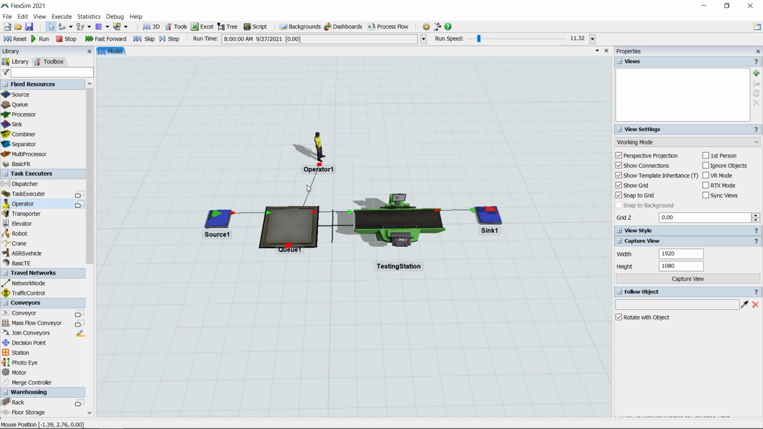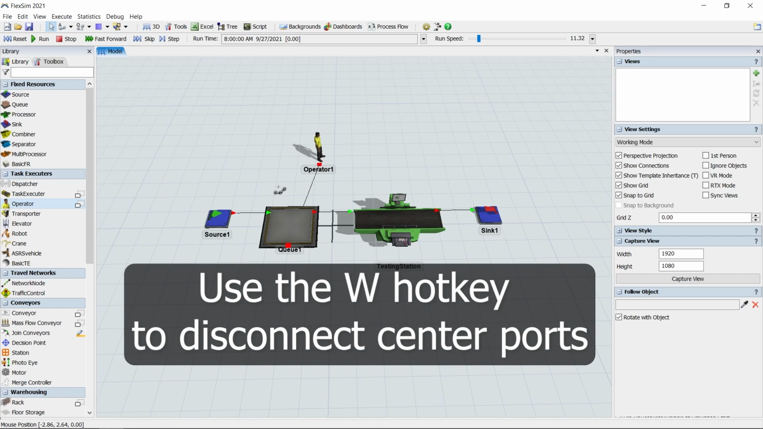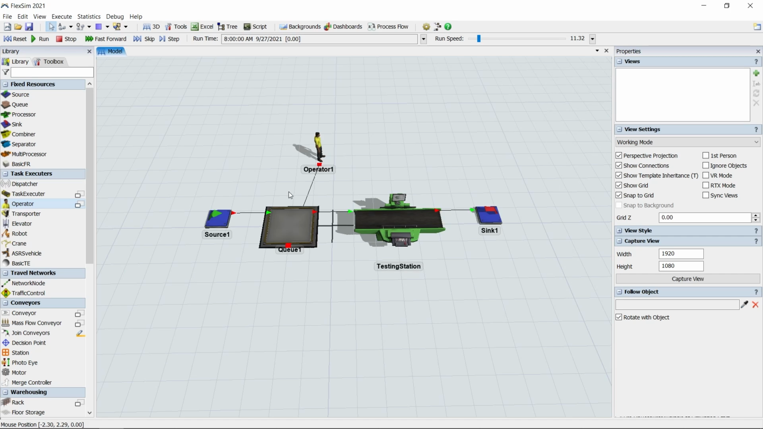You can also use the S hotkey to enter center port connections mode. Unlike the regular object connections we did earlier, where the connection order matters for defining item flow, center port connections are for reference only, and connection order doesn't matter. Now we need to make use of this reference connection.